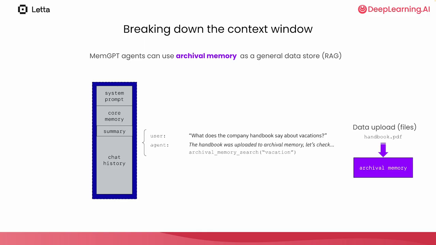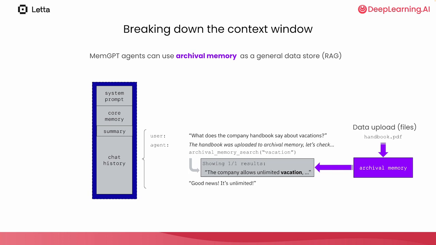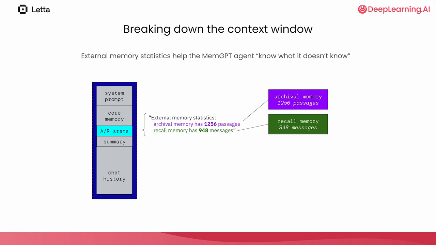In this example, the user is asking a question about the company handbook. The company handbook is simply too large to store inside of core memory, so the agent has decided to place it inside of archival memory. To answer the user's question, the agent will first fetch from archival memory. The agent gets back a result from the handbook. The company handbook says that the user can take unlimited vacation days. Good news, it's unlimited.